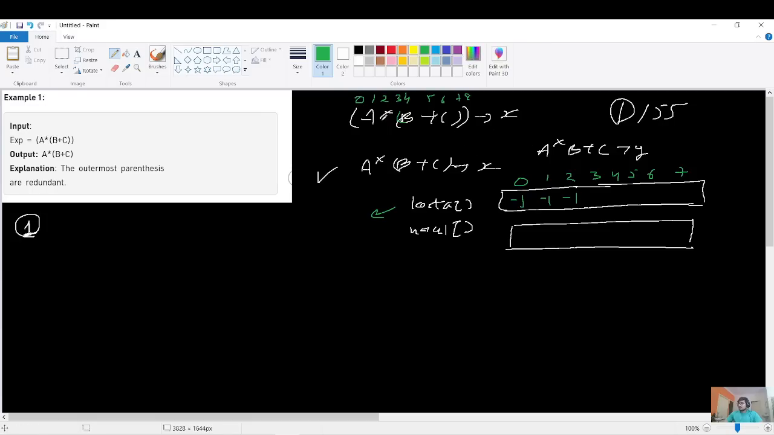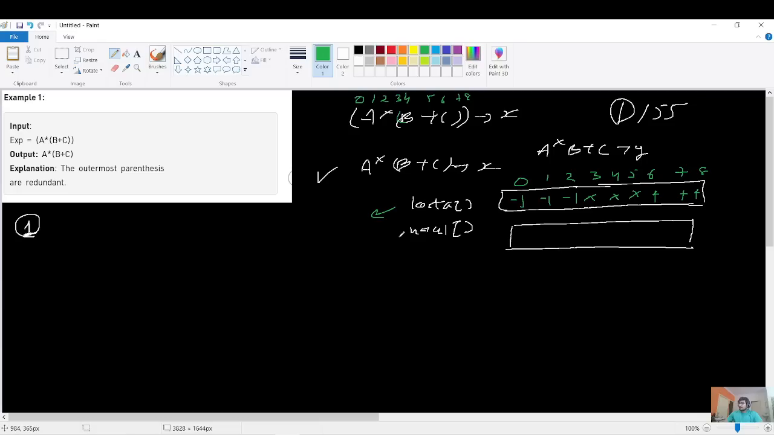For index 3, there is a star operator, so I will say star. Similarly, for index 4, it will be star. For index 5, it will be star. But for 6, you can see the nearest operator on the left is plus, so I will update it as plus. And for 7 also, it will be plus, and for 8 also, it will be plus.